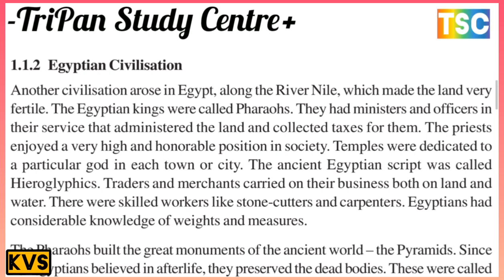Temples are dedicated to a particular god in each town or city. The ancient Egyptian script is called hieroglyphics, which is the most important part of Egyptian civilization. Trade and markets carried on their business both on land and by water.